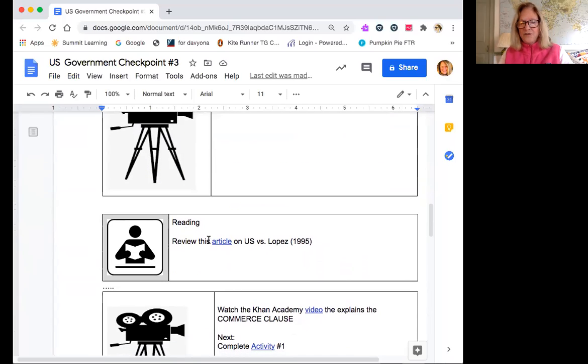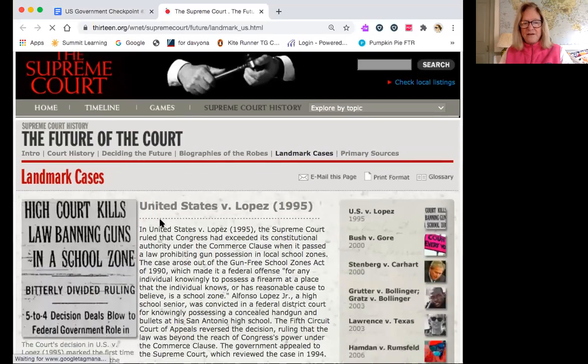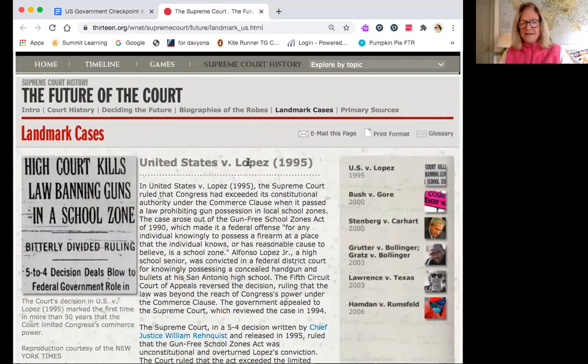First thing you're going to do is look at a reading. You're just going to click right on that, and it's going to open up to the reading that you're going to do on this case, the United States versus Lopez. This is 1995. So this case is interesting because it involves a high school kid like yourself. This guy brought a gun with bullets to school.